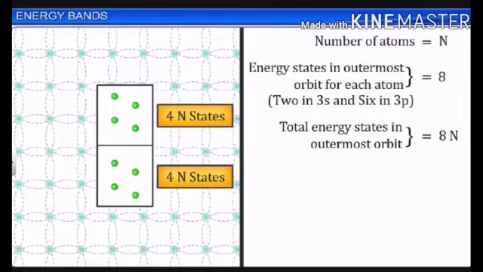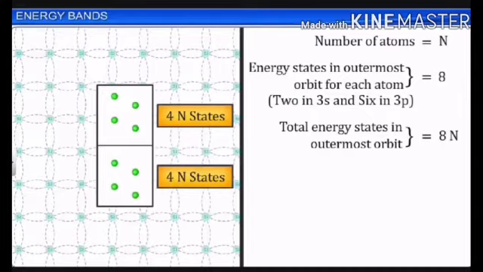The group of such sub levels with continuous energy variation is called an energy band. So this will be the energy band. The lower 4n energy level, containing the electrons which are bounded, is called the valence band. Here you can see the 4n energy states downwards. Here the electrons will be bounded to these atoms, and therefore this level is called the valence band.